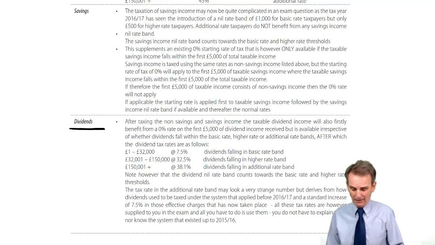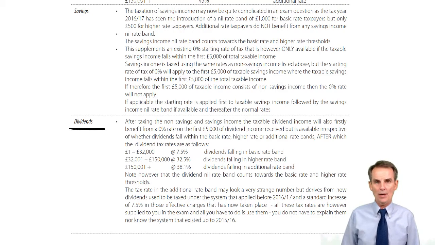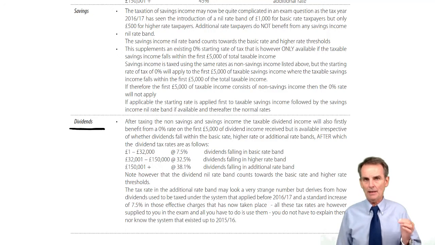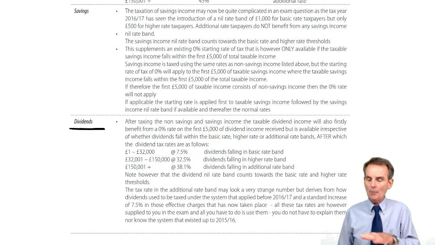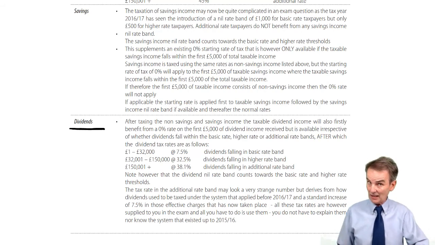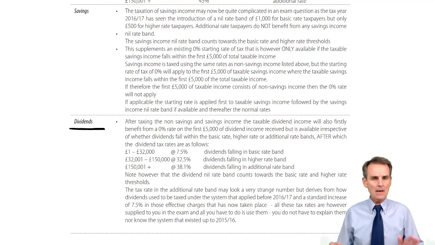Now, again, we have here what we'll refer to as a dividend income nil rate band. But this time, the dividend income nil rate band will be a standard £5,000 and will apply across the board, irrespective of whether the taxpayer is just a basic rate or a higher rate or up to additional rate taxpayer, doesn't matter. The £5,000 dividend income nil rate band will apply.